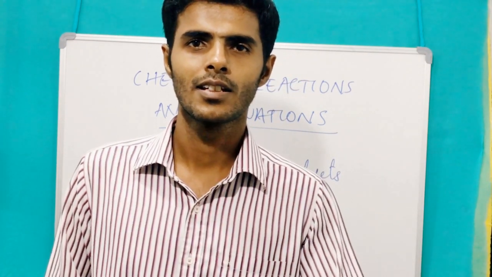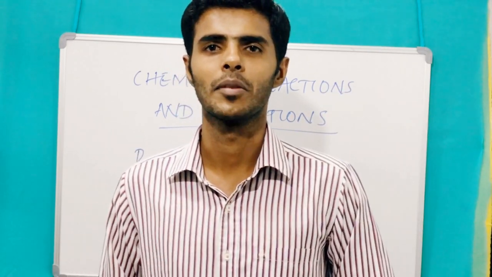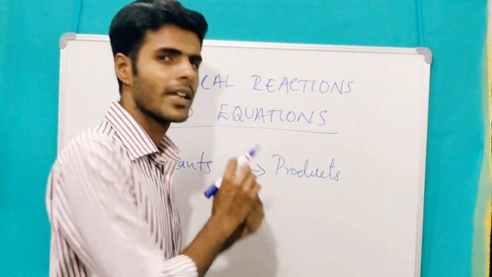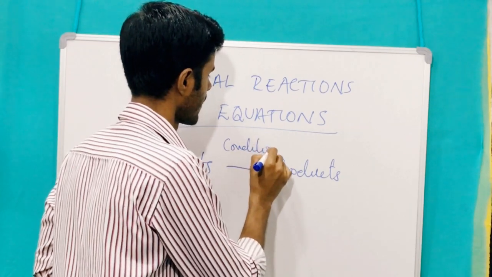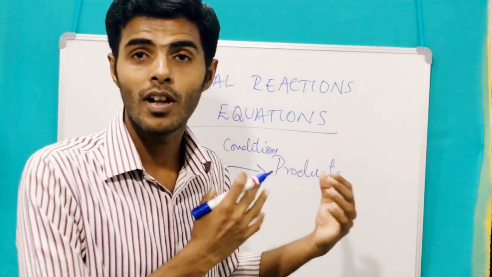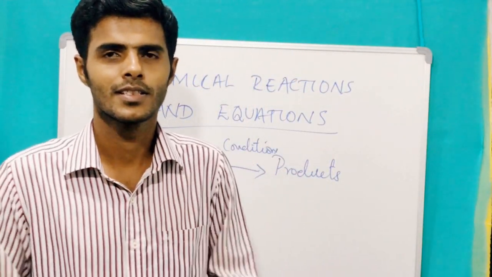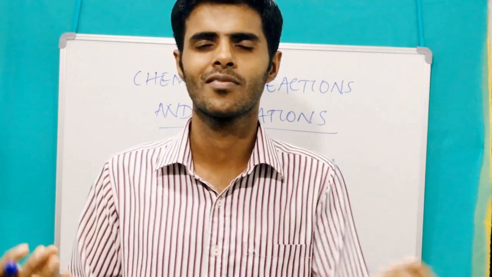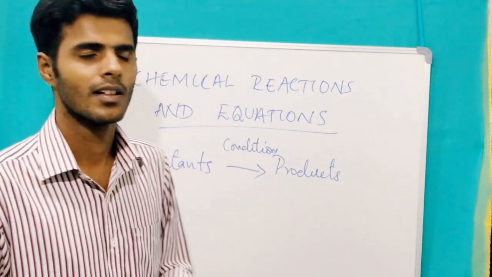As I told, rusting of an iron tawa happens in the presence of water vapor. Another condition there. So some conditions we can apply here, and we represent conditions also. You are going to study more about these chemical reactions in your higher classes. This is just the beginning of chemical reactions. You are going to study different types of chemical reactions, which are very basic to chemistry.